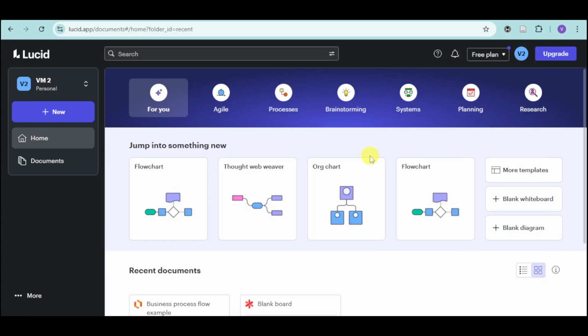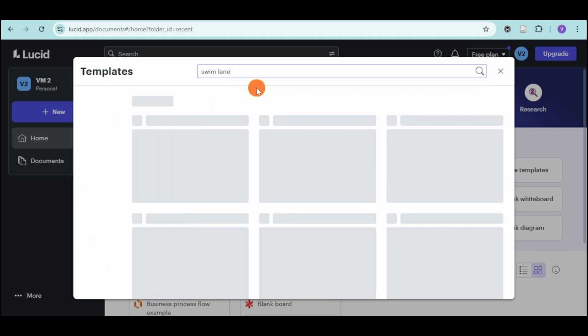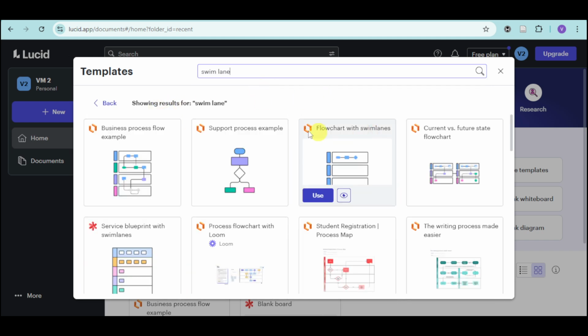In order to create a drawing process or a swim lane chart, you can use the pre-built templates for this. You can click on the More Templates option, and then it should open the templates that you currently have. You can click on the search bar and search for swim lane. From there, you can see some options like this flow chart with swim lanes, as well as process flow charts for Loom, and also some other options. For example, let's just choose this flow chart with swim lane.